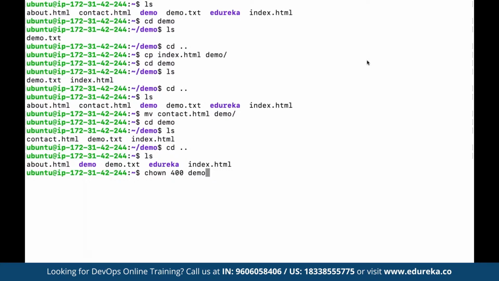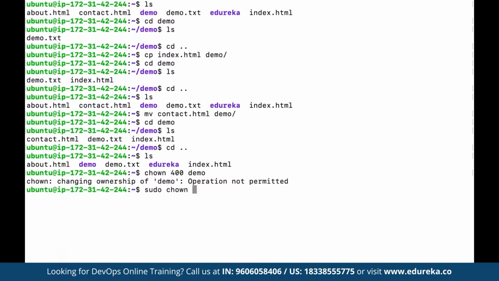Now we can see here that for certain commands we don't get the access of running the command unless we have given the admin privileges, and for that we have to make use of the sudo command. So here we can simply make use of sudo to give the admin privileges, and then we can define the same command. For different folders we can have different levels of ownership.